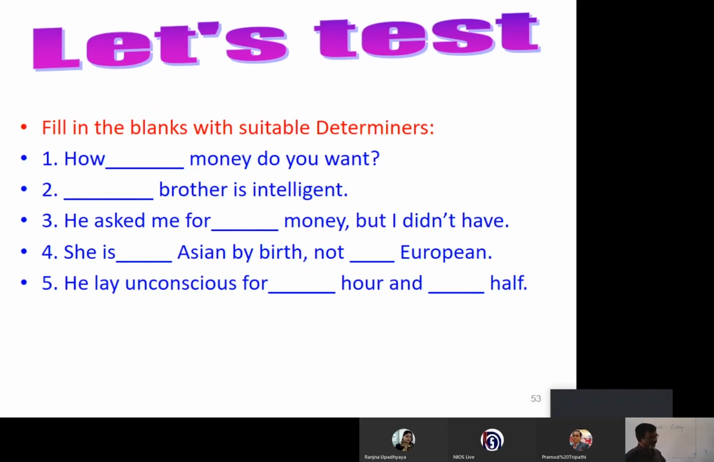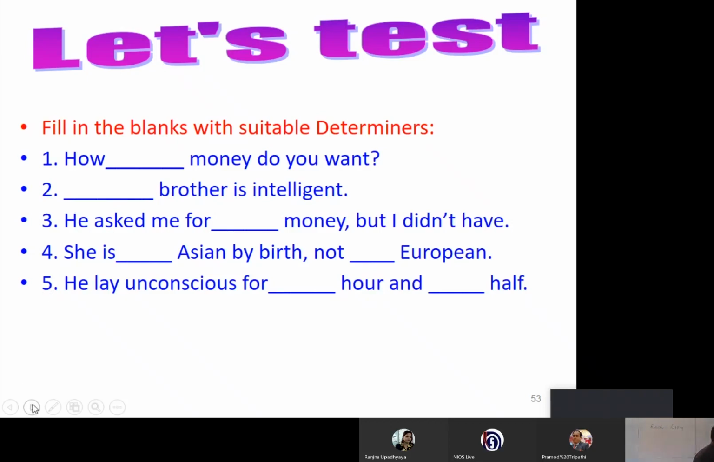Take down another sentence. She is dash Asian by birth, not dash European. There are two fill in the blanks here in this sentence. Carefully think. And the fifth sentence also. There are two blanks here. He lay unconscious for dash hour and dash off. We have 5 more sentences for you.